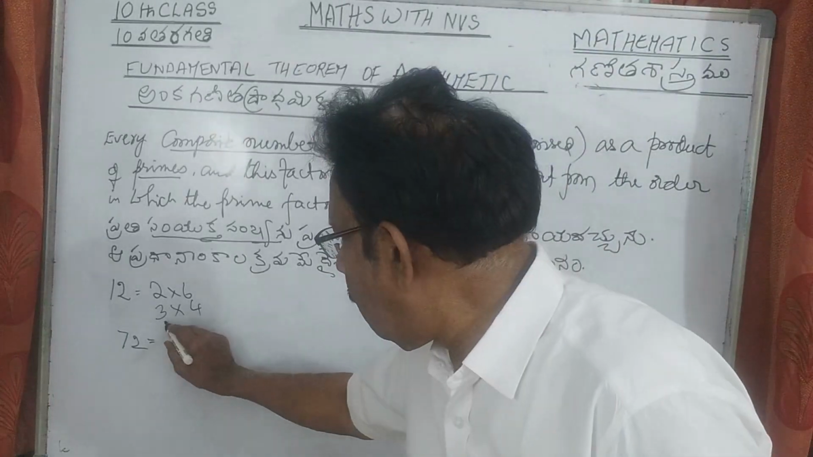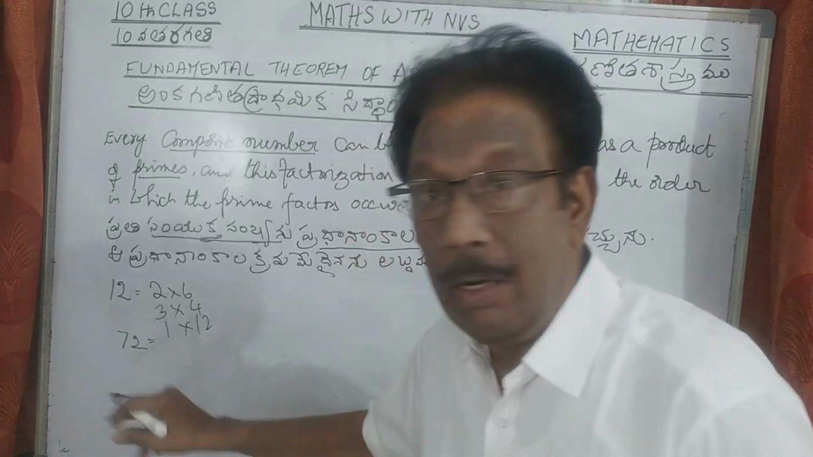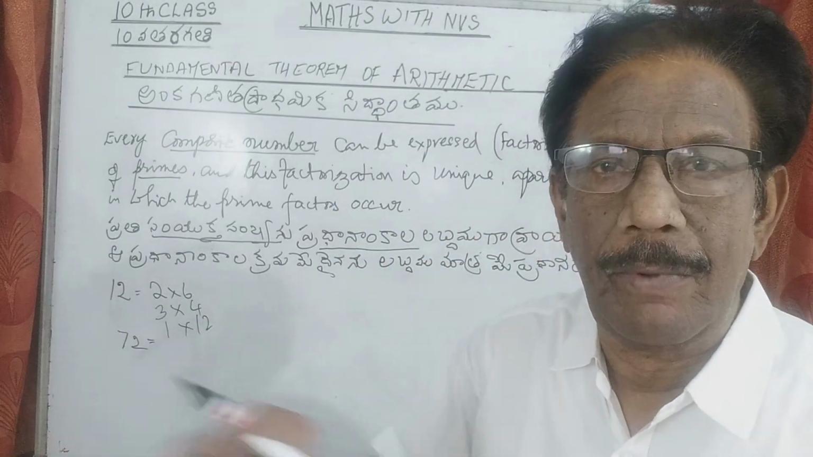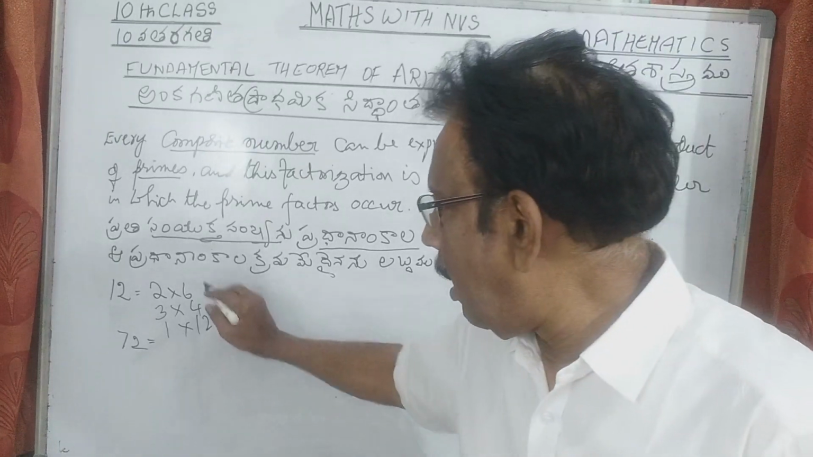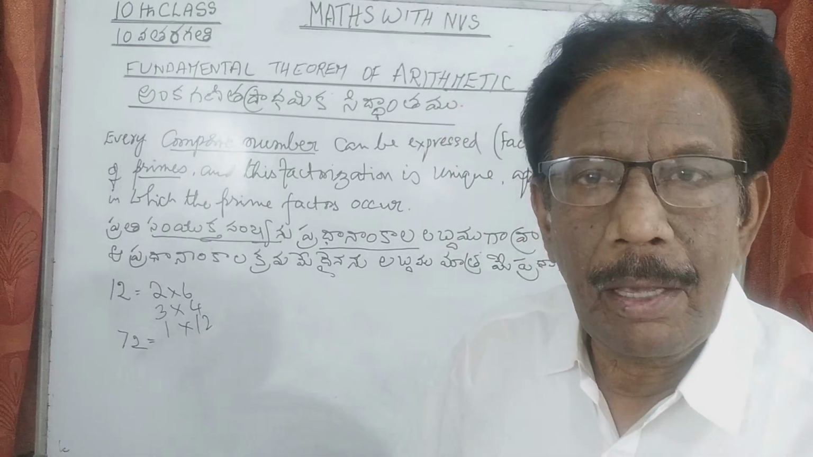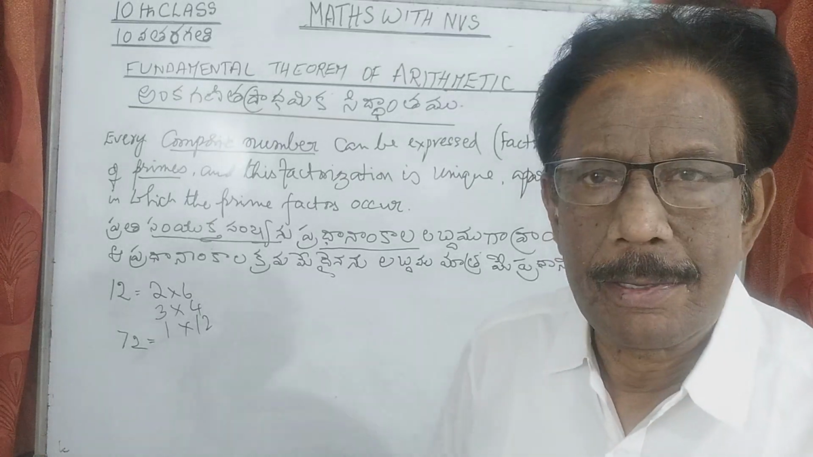And also somebody can say 1 into 12. That is, 1 is a factor of every number, and 12 is a factor of 12. That is, every number is a factor of itself. So in that way there are 3 ways of resolving a given number into factors.